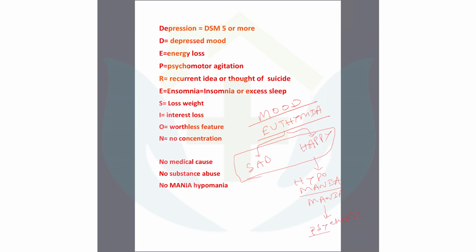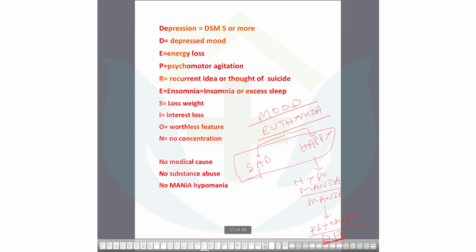Psychosis. What do you mean by psychosis? As an internist, as an internal medicine specialist, psychosis means patient suffering from delusion, hallucination. Delusion and hallucination are the extreme part of psychosis. So delusion and hallucination is not good. So hypomania, mania, and psychosis. Another thing, the sad part. With the sad part, you have some depression, that is mild depression.